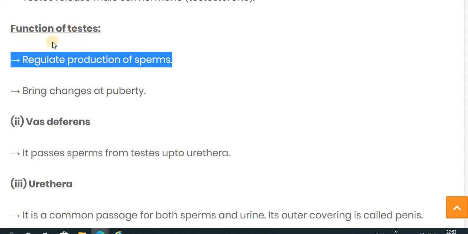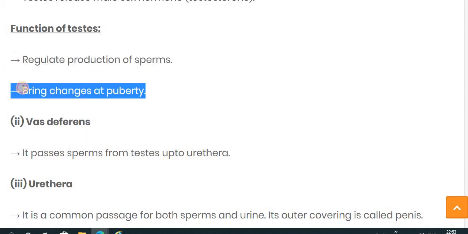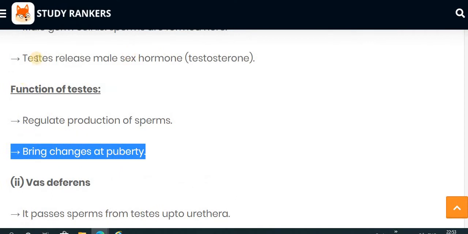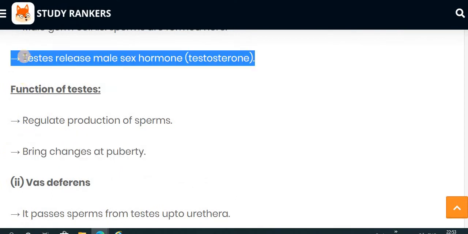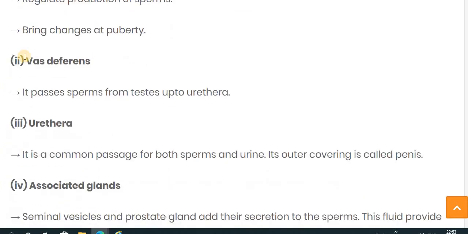The first function is that the testes regulate the production of sperm. The second is that they bring changes at puberty. And the third is that the testes release the male sex hormone called testosterone.